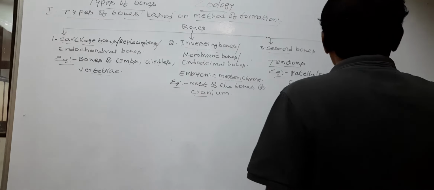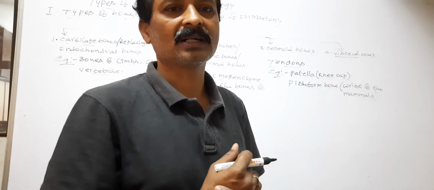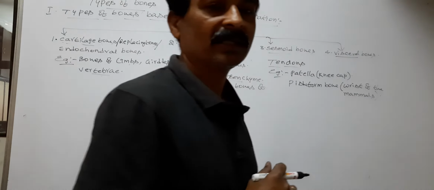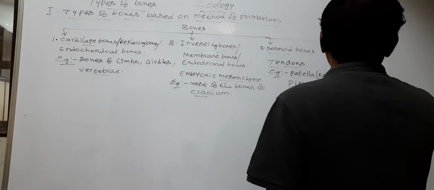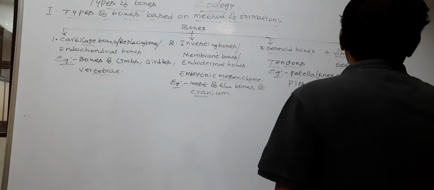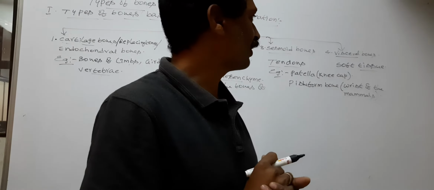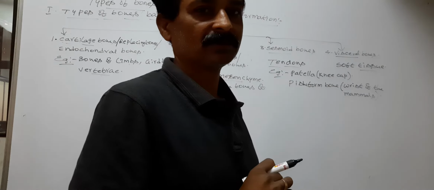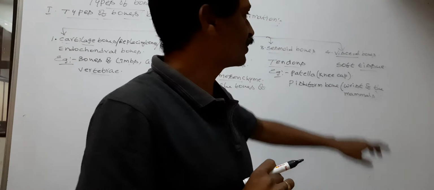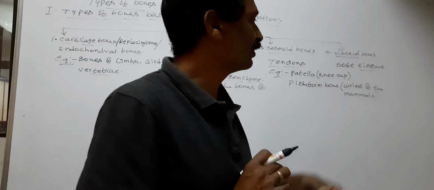Next, visceral bones. What are visceral bones? The bones which are formed by ossification within the soft tissue. So visceral bones are formed from soft tissue. Bones are formed in the soft tissue. Such bones are called visceral bones.